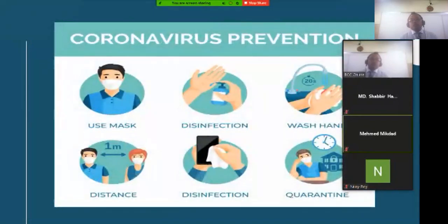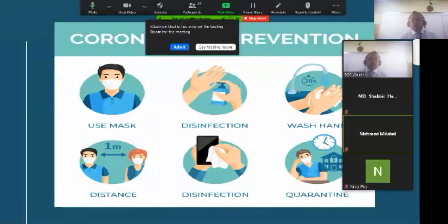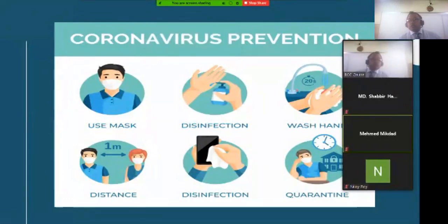Yes, my dear boys, you are looking at this figure. Try to follow this instruction to avoid corona infection.